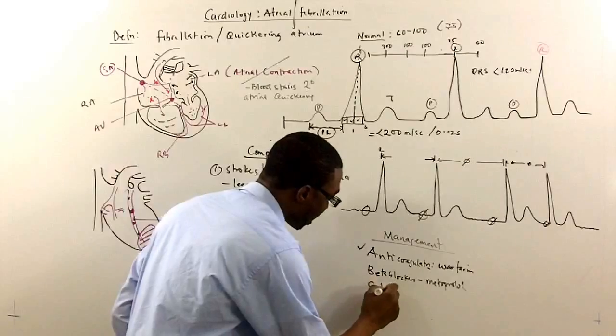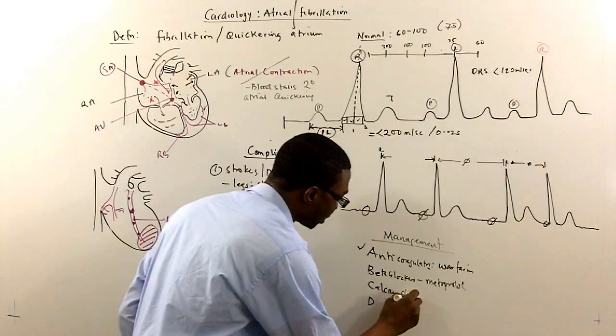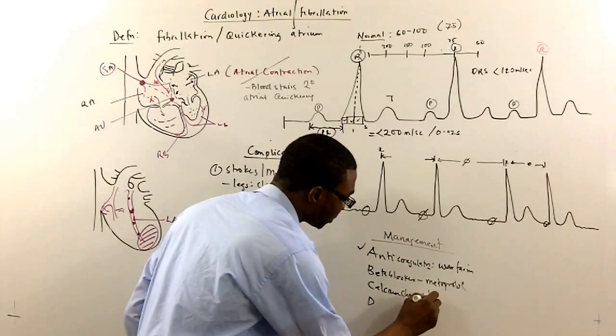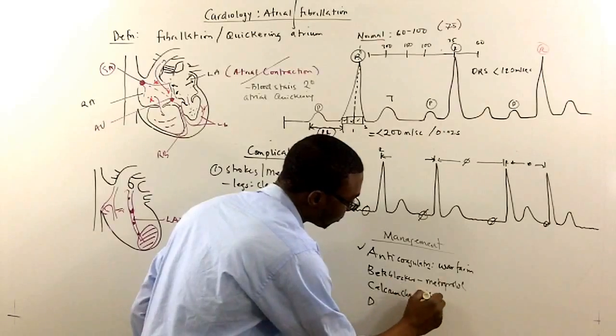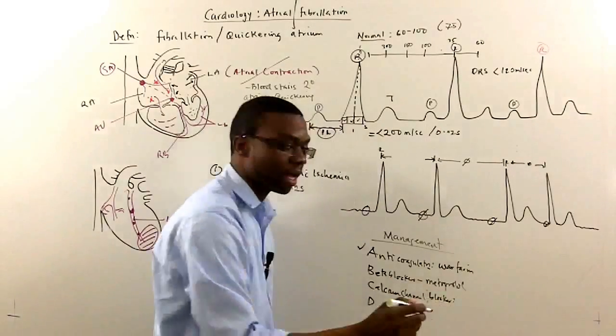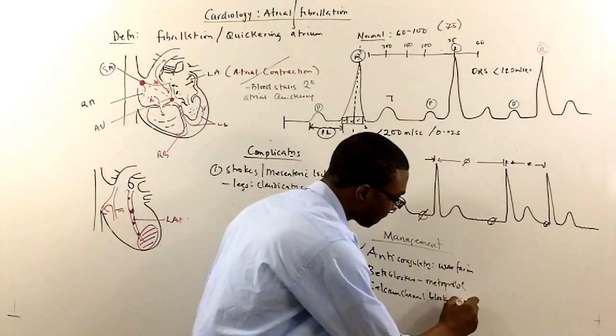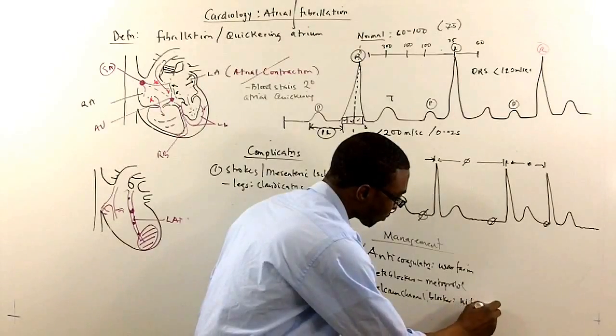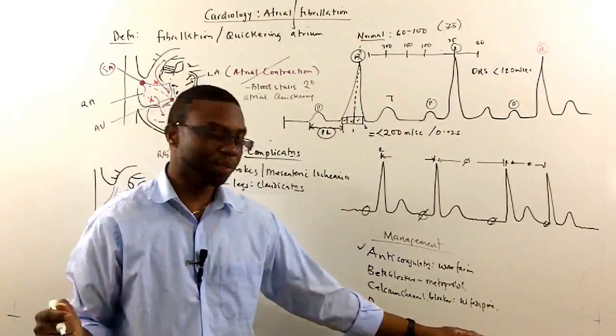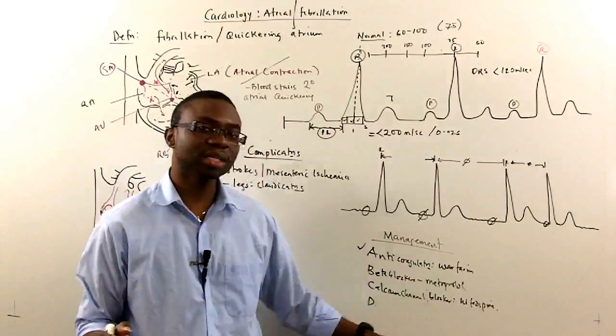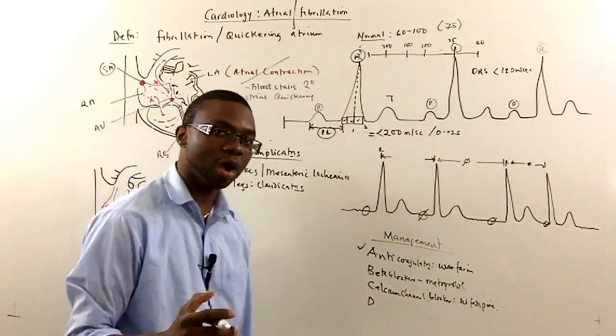You can also give them calcium channel blockers, right? Like nifedipine. This is a calcium channel blocker. It's also going to slow down their heart rate.